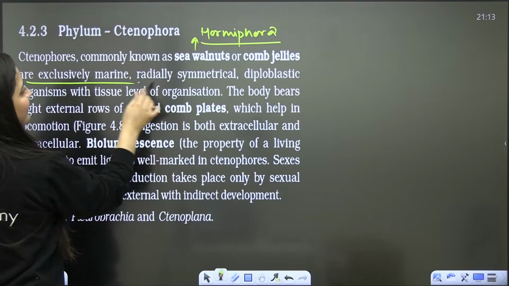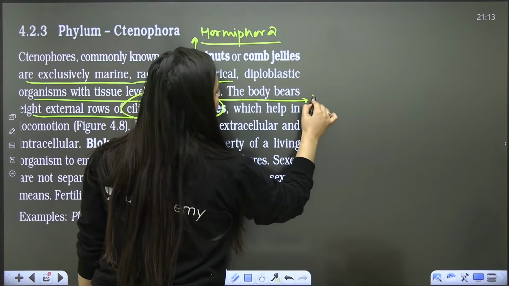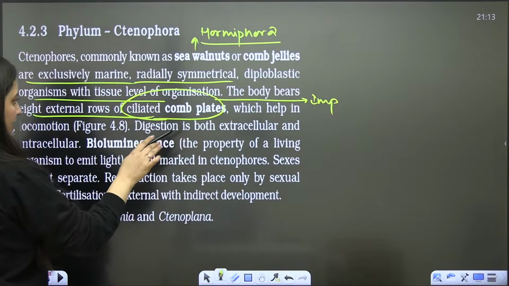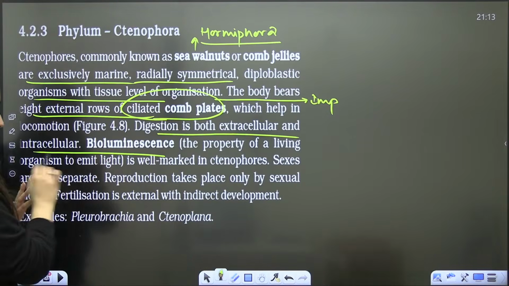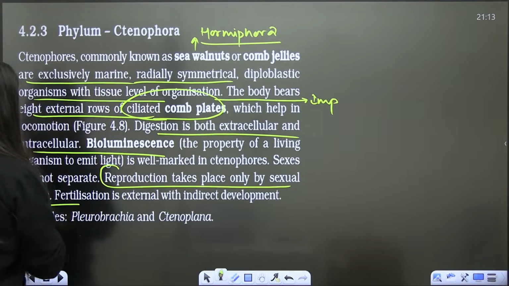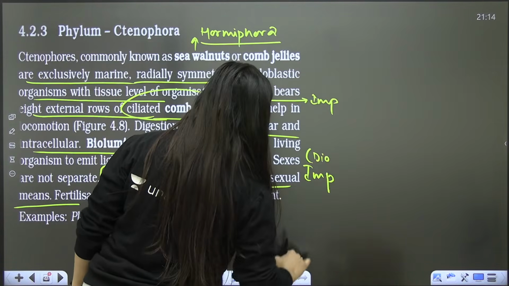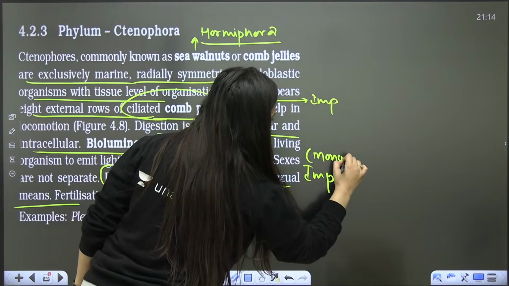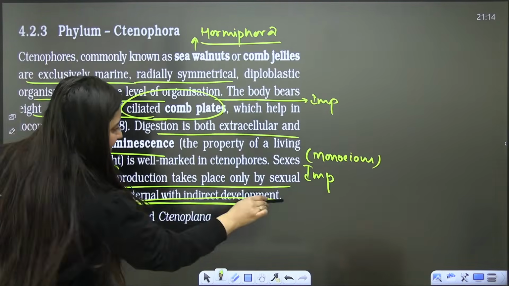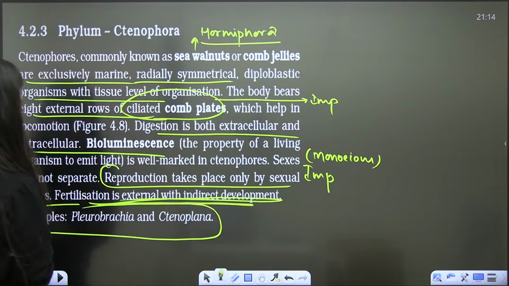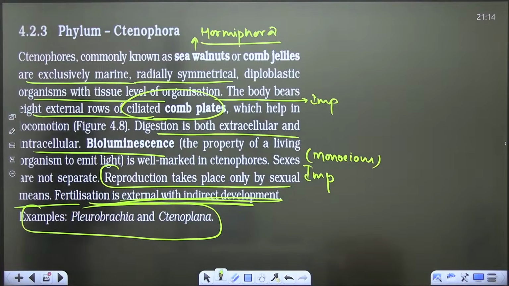Exclusively marine, radially symmetrical, diploblastic. They have 8 ciliated rows. This point is important. Digestion is both extracellular and intracellular, and bioluminescence is there. Reproduction takes place only by sexual means. Sexes are not separate; they are also monoecious. Fertilization is external with indirect development. Examples are given here. Any doubt?